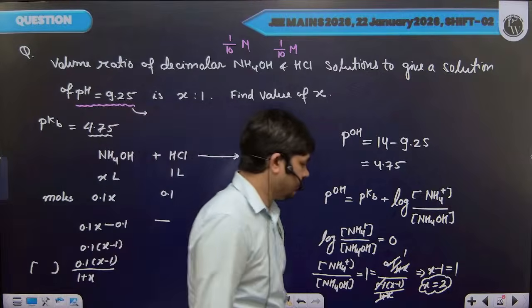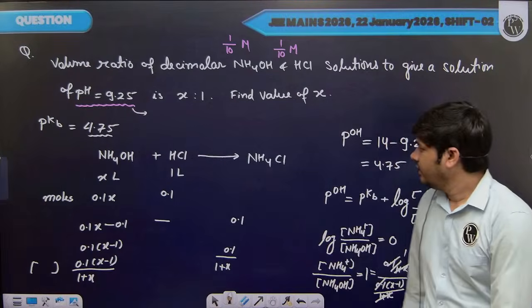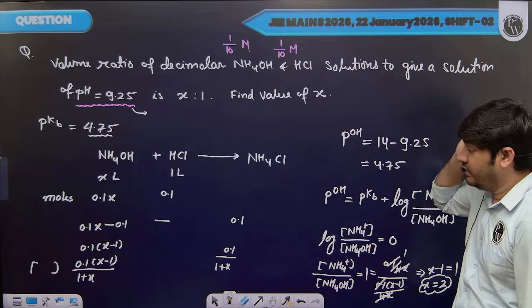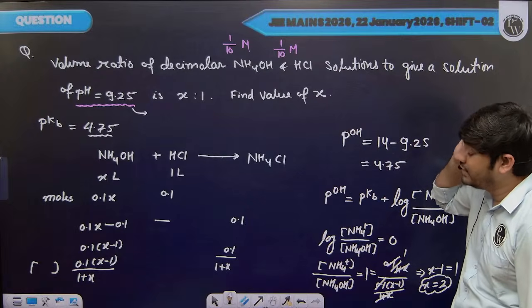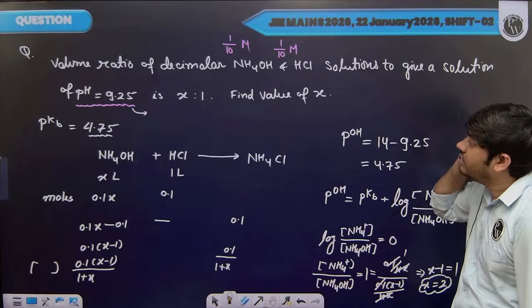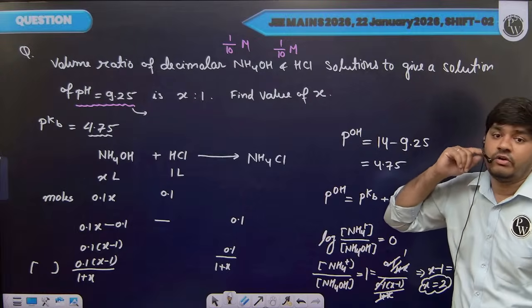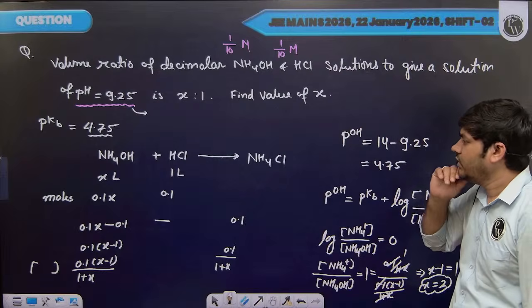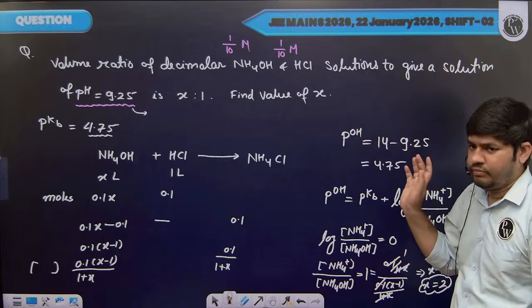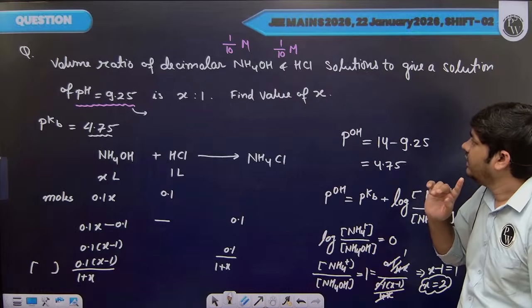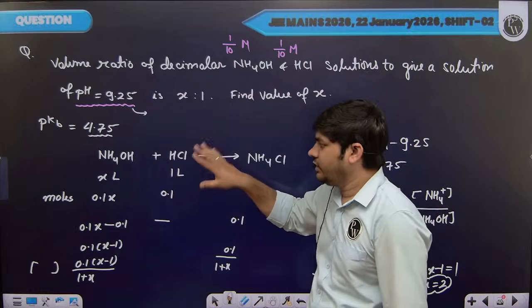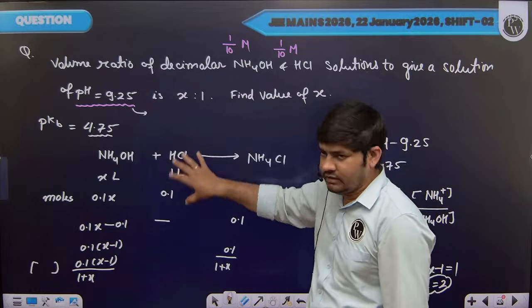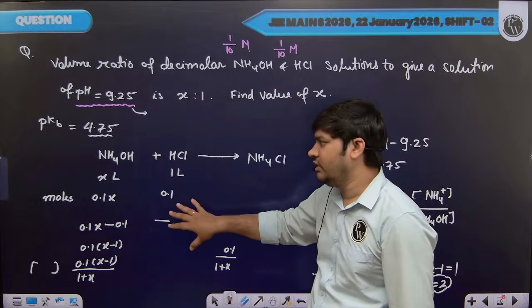Okay. So this is a bit calculative. And in this case, they have not mentioned whether we are getting a basic buffer or not. So in this case, you need to assume it, or you need to check for proper cases. Now, since we are getting a basic solution, it means this HCl is present in limited quantity.